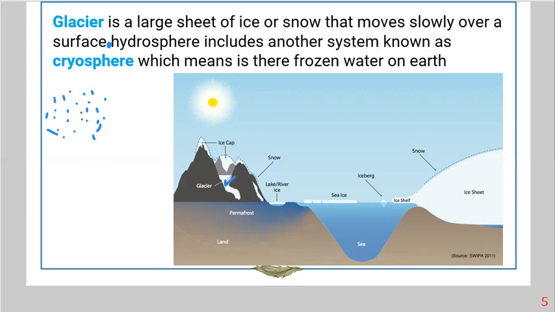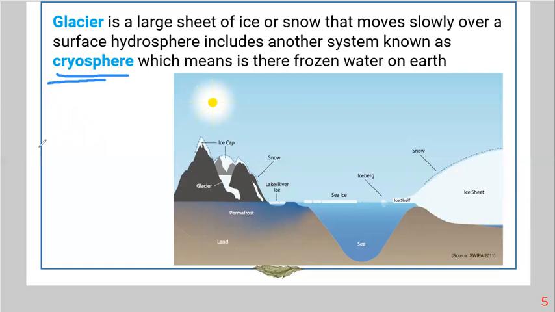Okay, what about the rest? The rest is cryosphere. So the glacier is a part of cryosphere. I will say this part again. Here we have this image which represents cryosphere. Cryosphere includes all the frozen water on Earth, all the frozen water: the ice sheet, the ice bridge, sea ice, snow, ice cap, glacier. All of these are included within the cryosphere.